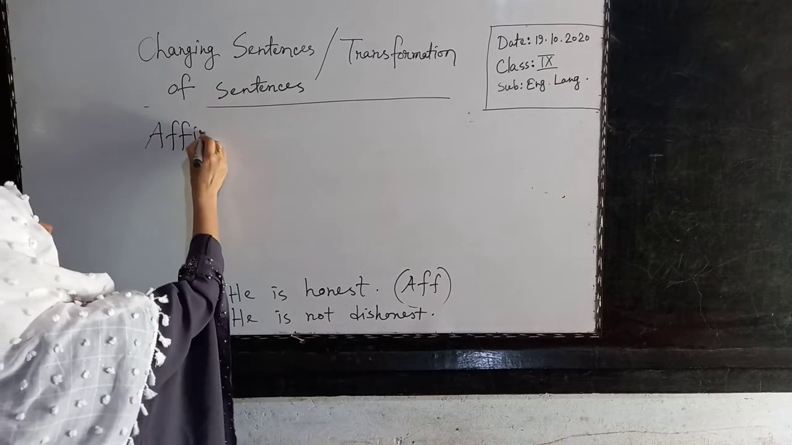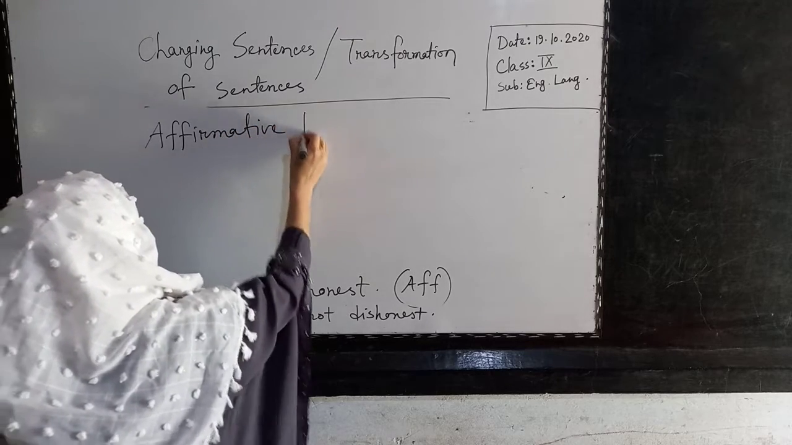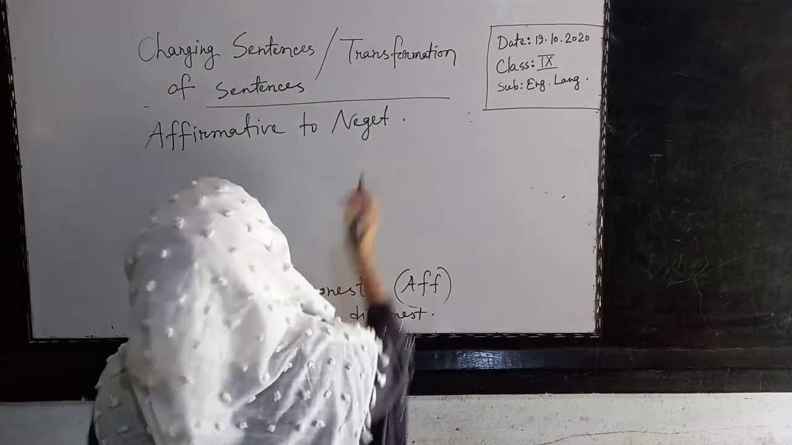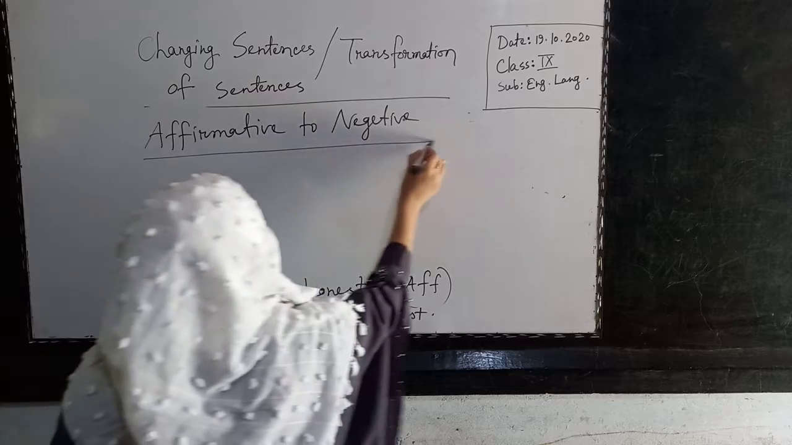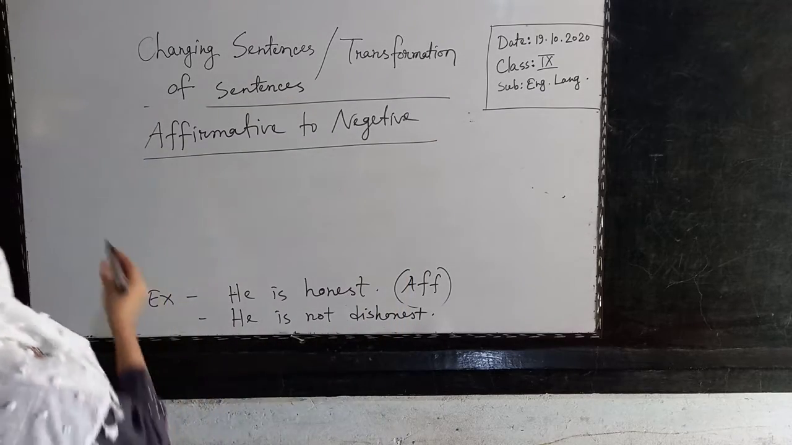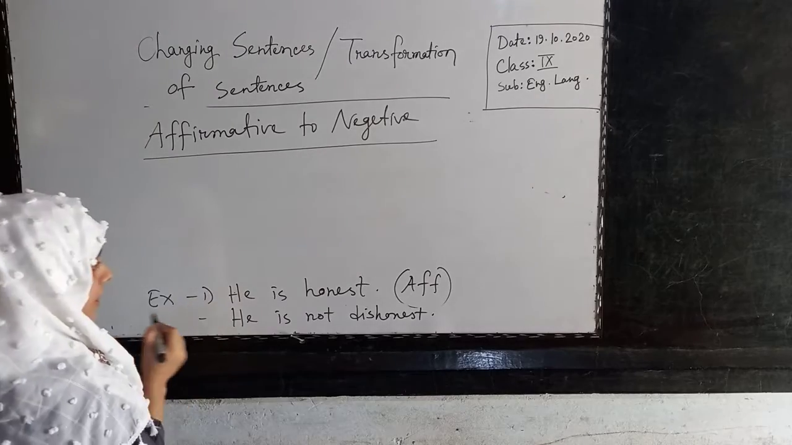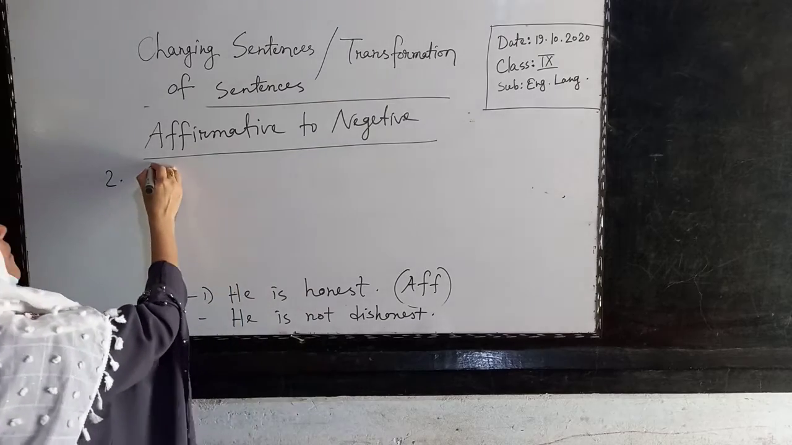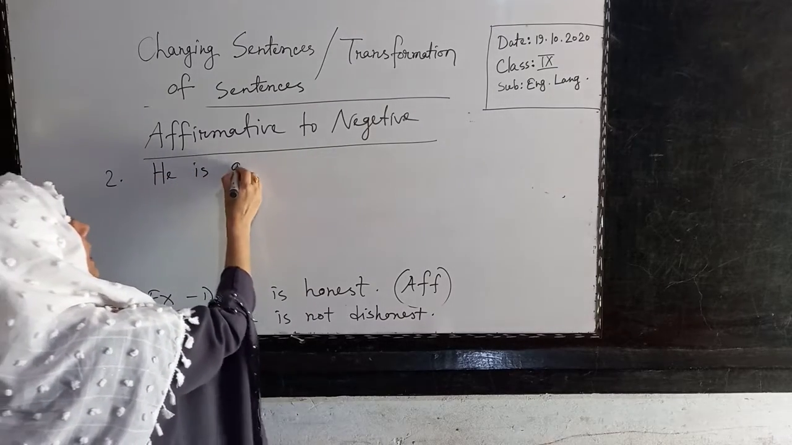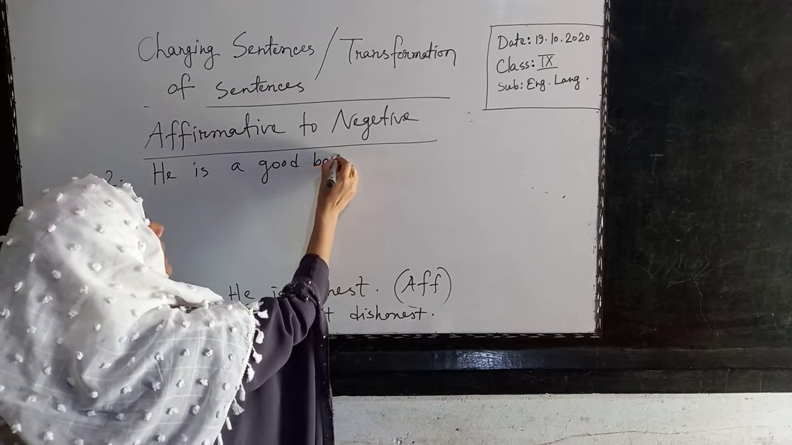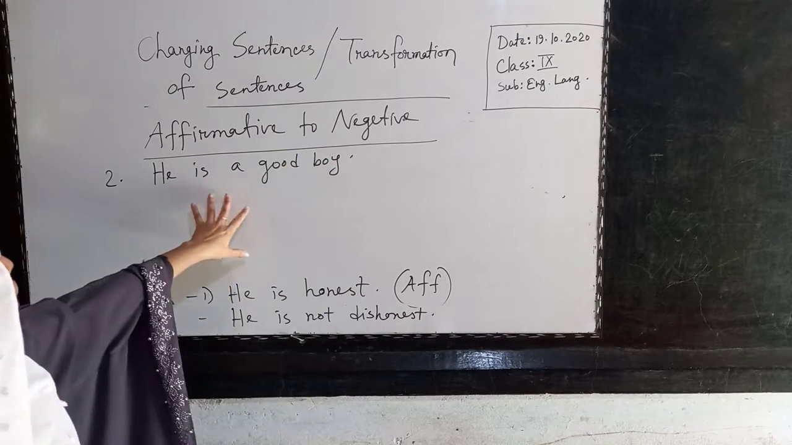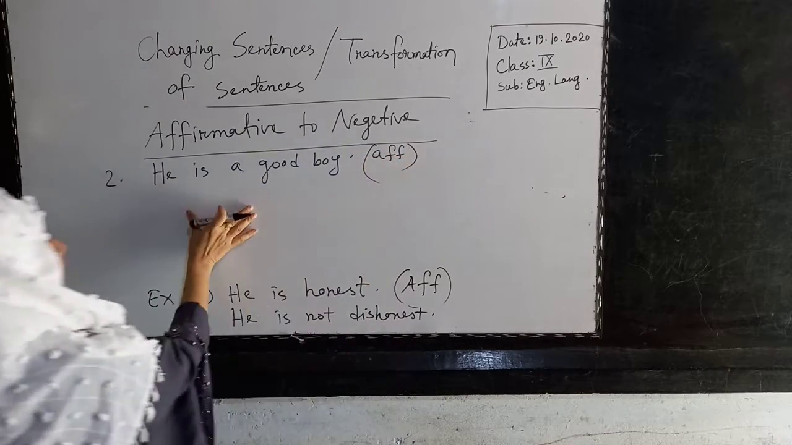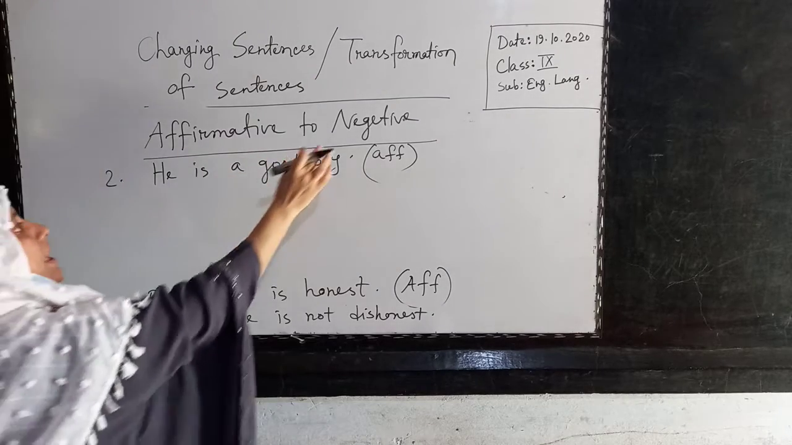Affirmative to negative. Which sentence is affirmative? I have already done it here: those sentences without not, without negative, are affirmative. Look, he is a good boy. In this sentence there is no not, no negative. So he is a good boy, it is affirmative. But if I add not here, then it will be negative.